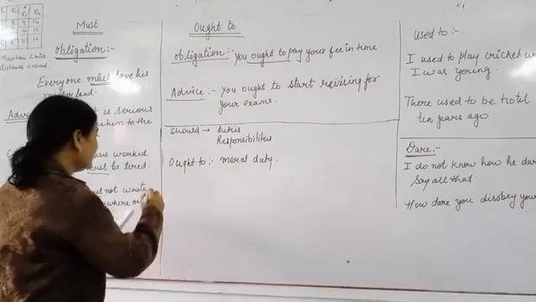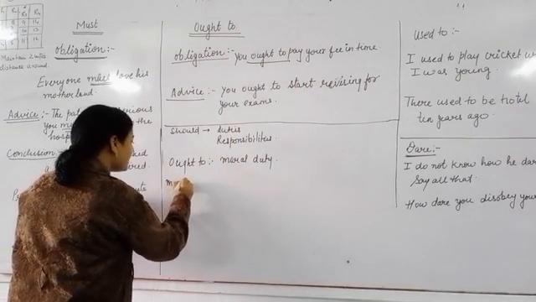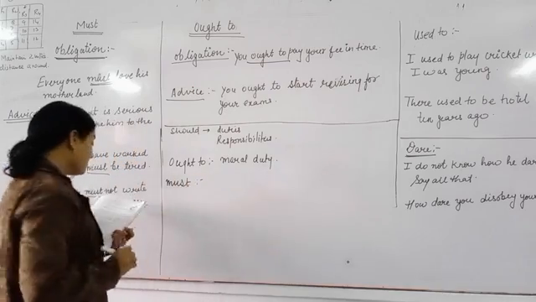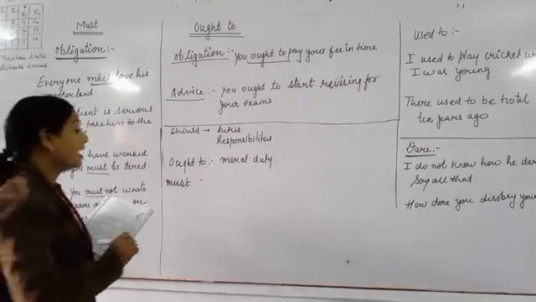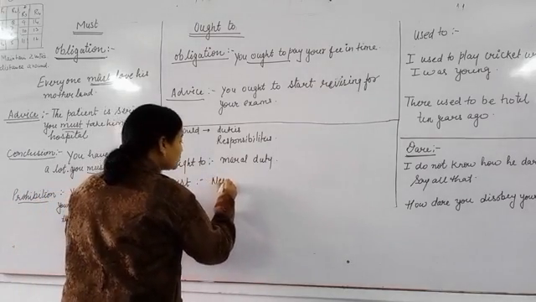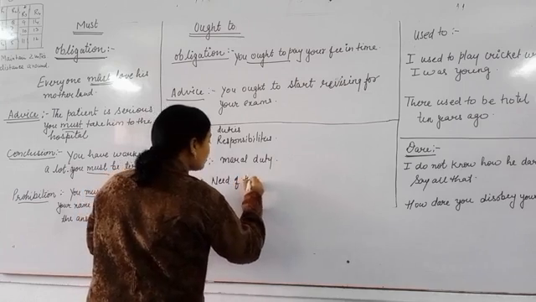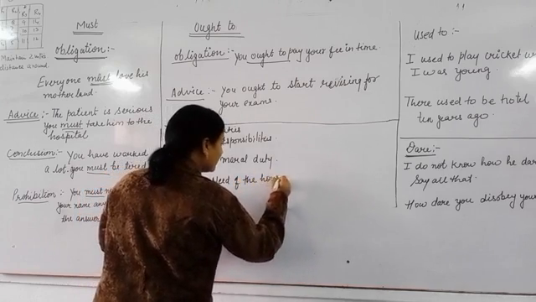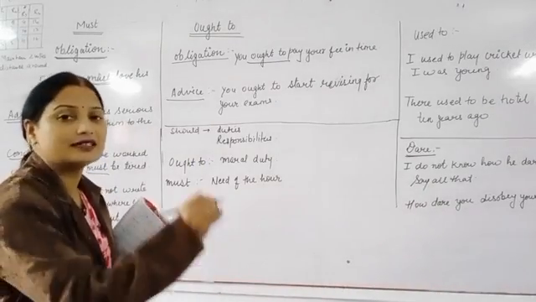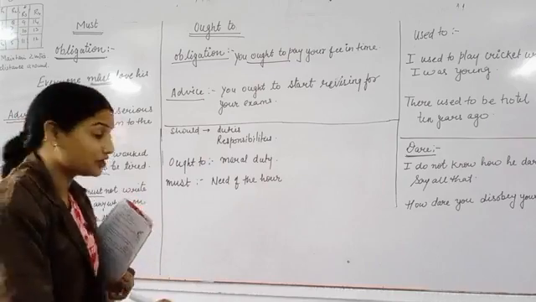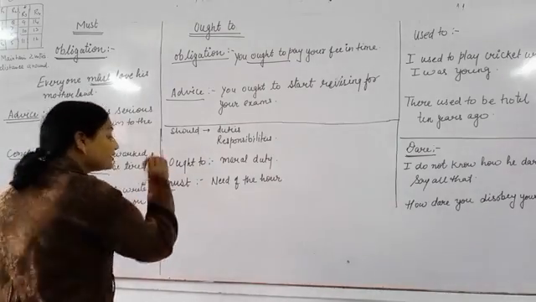Then, now see the use of must. Must is used to express the need of the hour. That is, anything which is compulsory in that time, in that situation, then we have to use must.